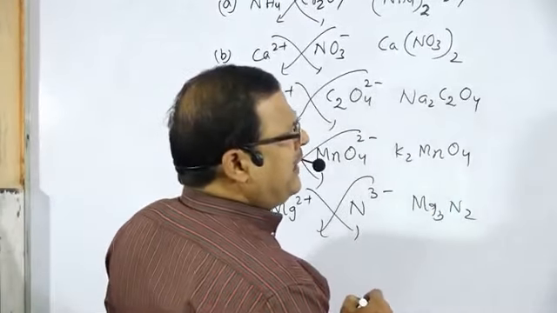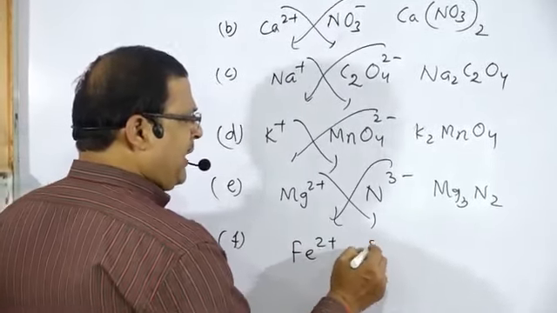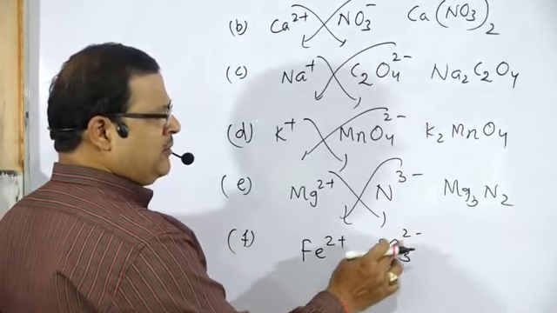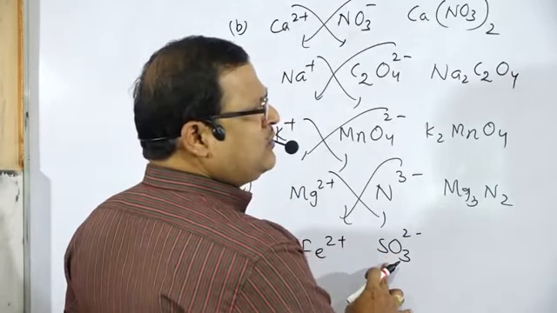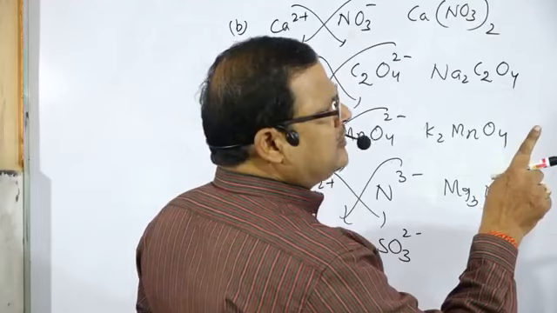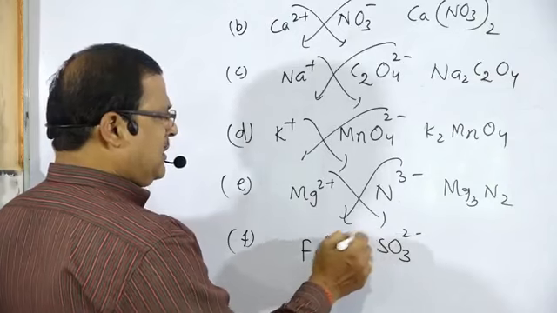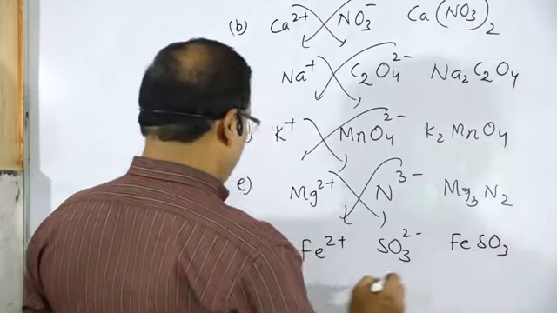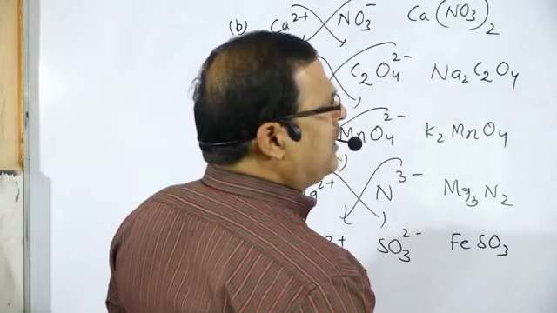Next one, ferrous sulfide. Ferrous Fe2 plus, sulfide S2 minus. SO3 2 minus is sulfite and SO4 2 minus is sulfate, but this is a sulfide, S2 minus. Since it is ferrous sulfide, the 2 and 2 cancel, then it will be FeS.